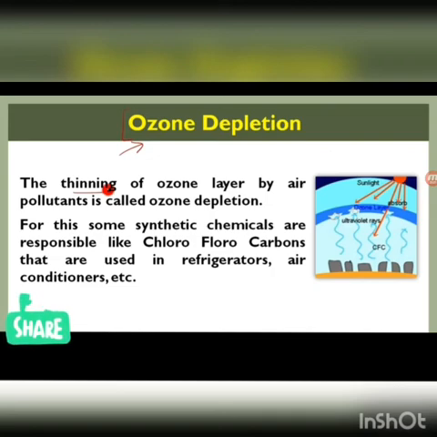So these chlorofluorocarbons just go to the ozone layer and cause the thinning of the ozone layer. The thick ozone layer becomes thin, and as a result, ozone depletion occurs, and it can cause a hole in the ozone, which is known as the ozone hole.